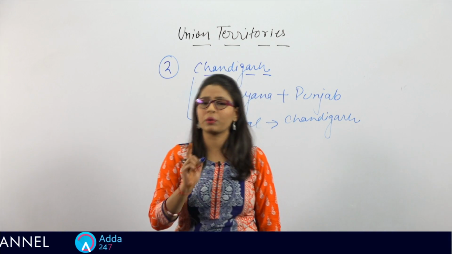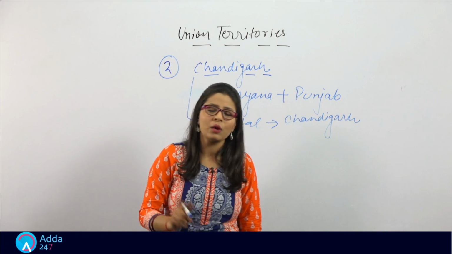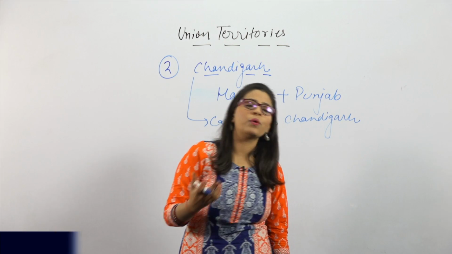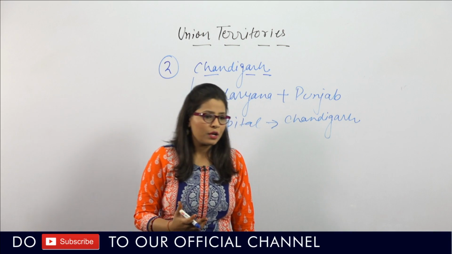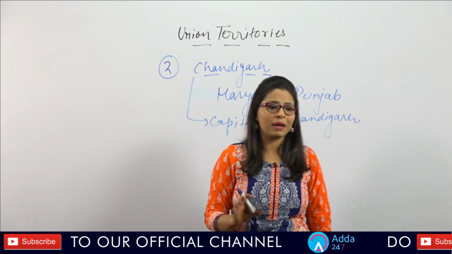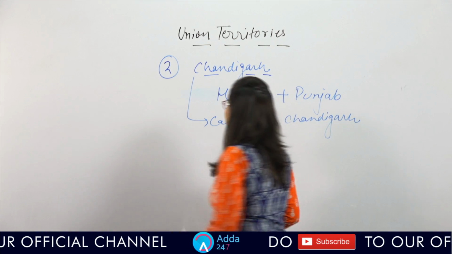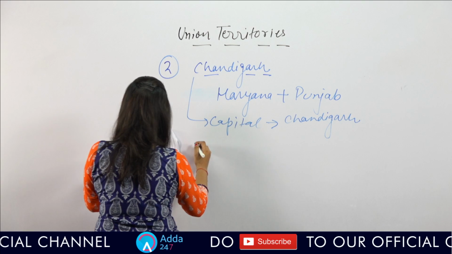You will find a question related to capital, like what's the capital of Lakshadweep, what's the capital of Andaman and Nicobar. So the capital is the same, like Chandigarh's capital is Chandigarh, Delhi's capital is Delhi. Fine. Now let's see the other features of this union territory.